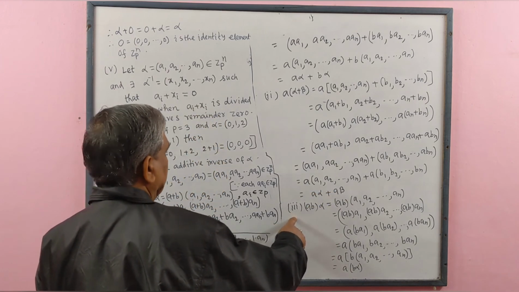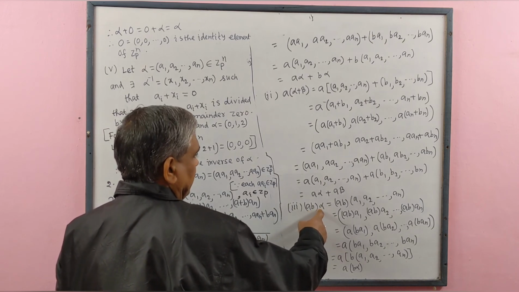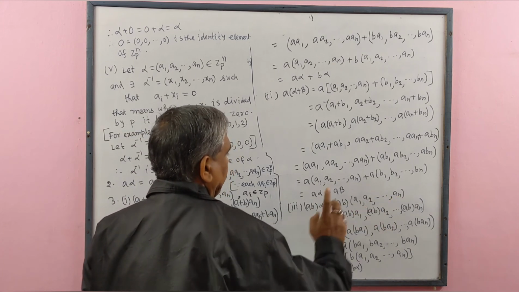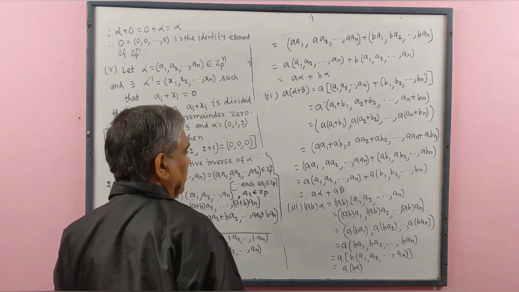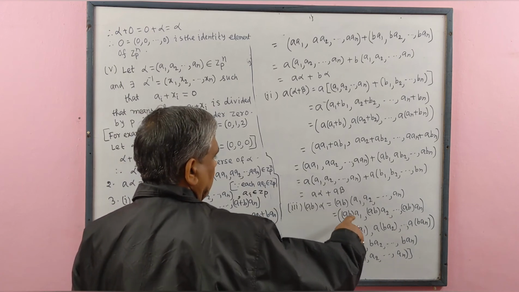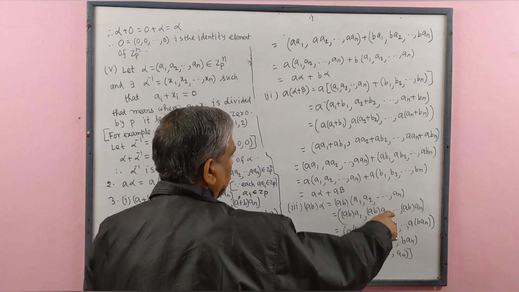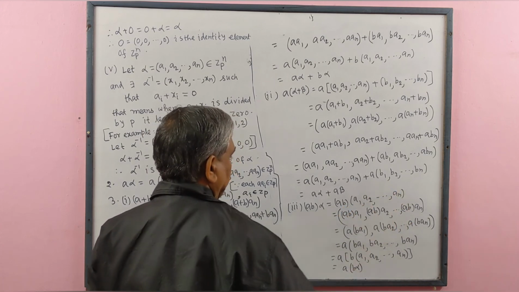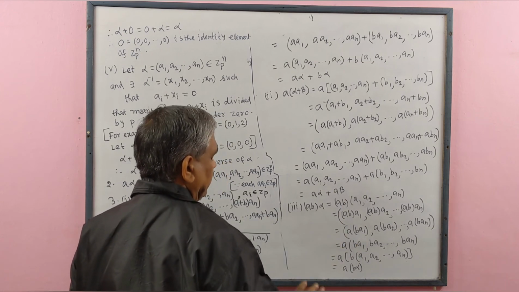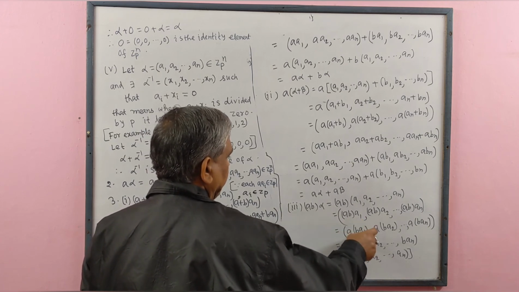Number 3. a, b, alpha. a and b are real numbers. Alpha equal to the ordered n-tuple a1, a2, an. Each ai belongs to Zp and alpha belongs to Zp to the power n. This equal to (ab)a1, (ab)a2, (ab)an. Since a, b, a1 are all real numbers and the associative law holds for real numbers, we may write a outside, (ba1) in brackets.